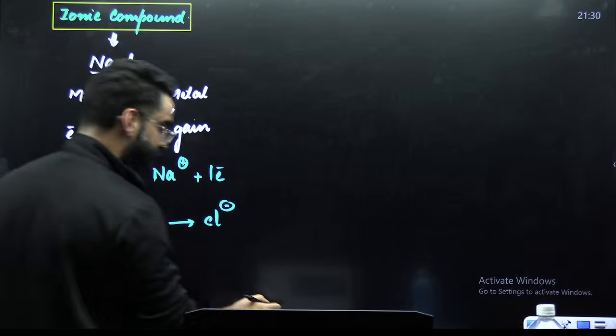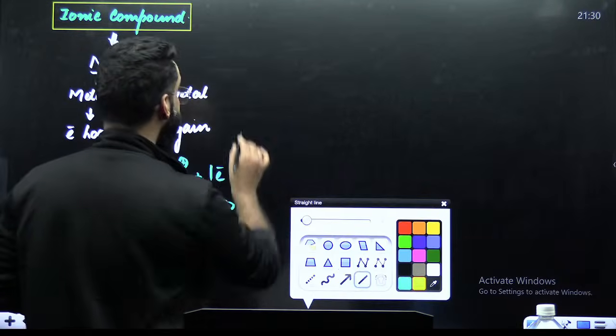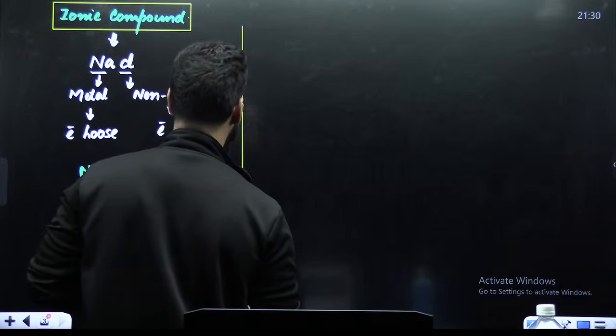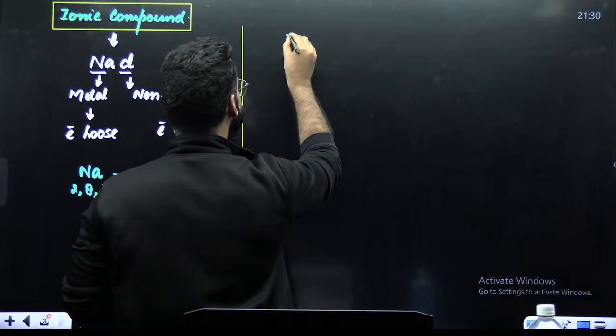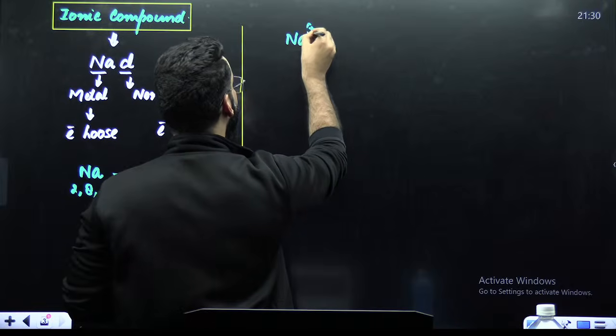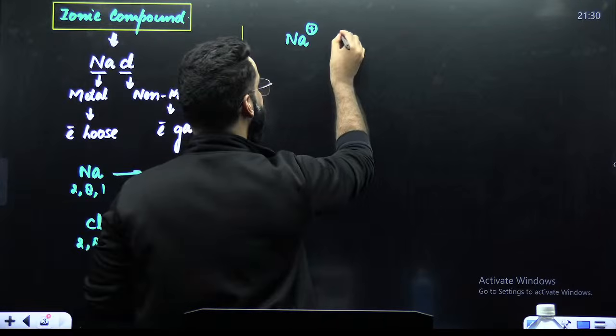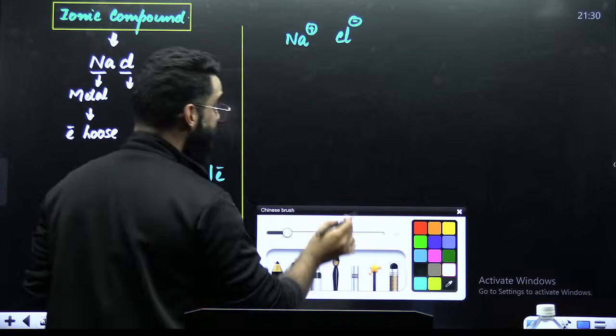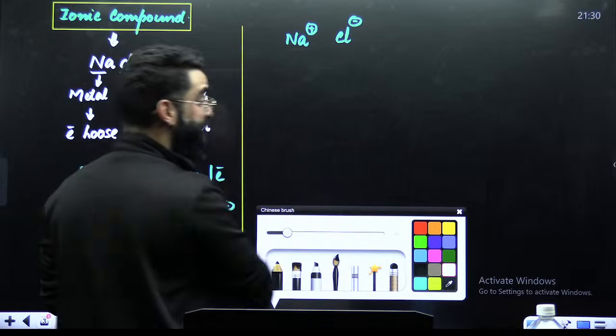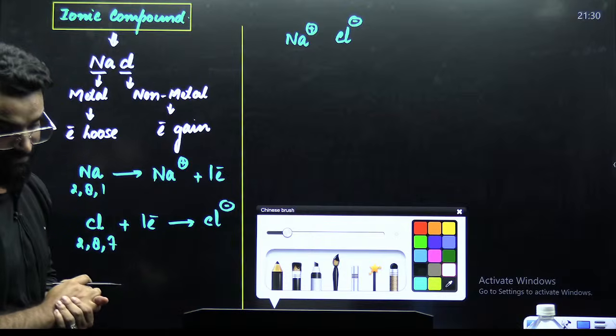Now what is going to happen after this? Since sodium got converted into Na positive and chlorine got converted into Cl negative, my dear students, do you see equal and opposite charged species over here? Absolutely.